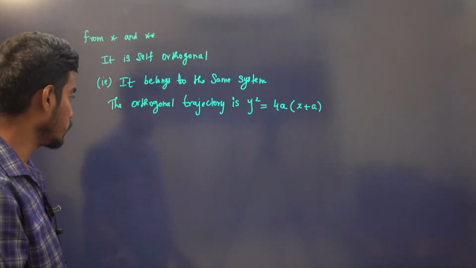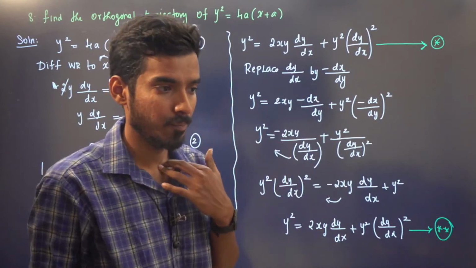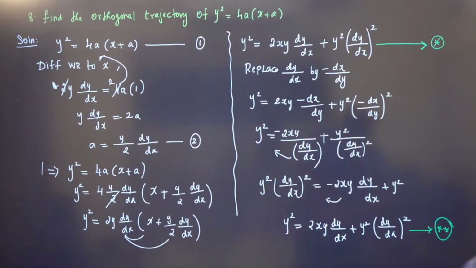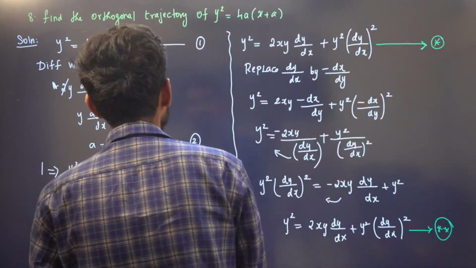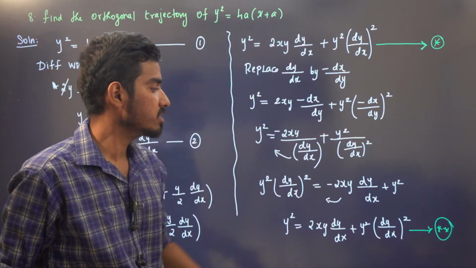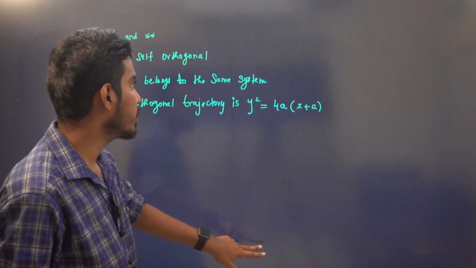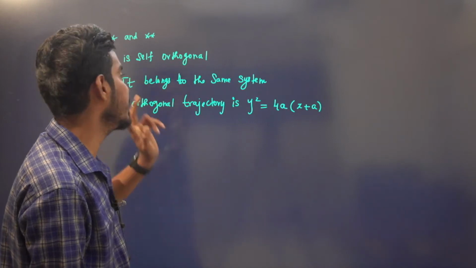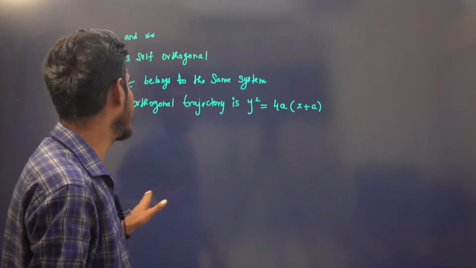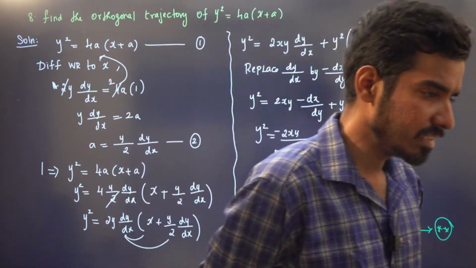In exam point of view, they will say prove that it is self orthogonal. Prove that it belongs to the same system. That means you have to say after replacing dy by dx by minus dx by dy, if you are getting the same equation, then it means that it is self orthogonal, right? That means it belongs to the same system. The given question is the orthogonal trajectory. So very easy in exam point of view.